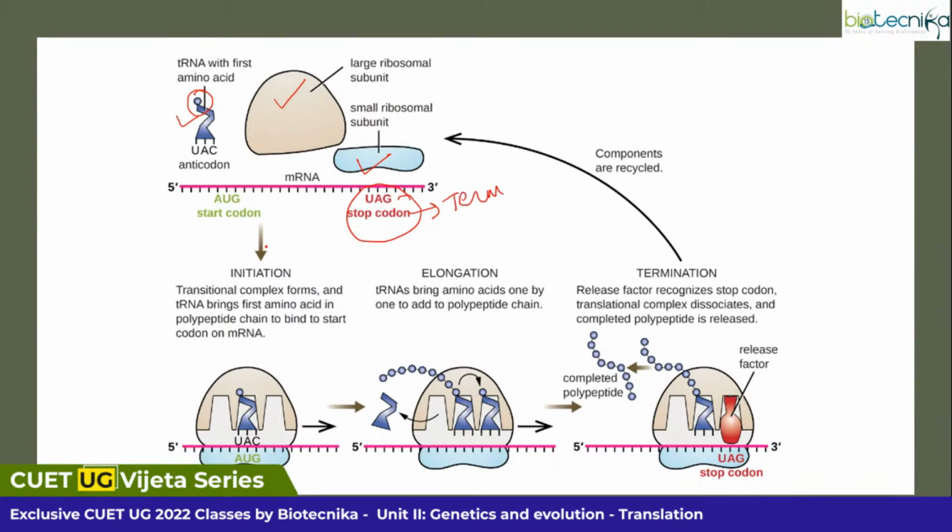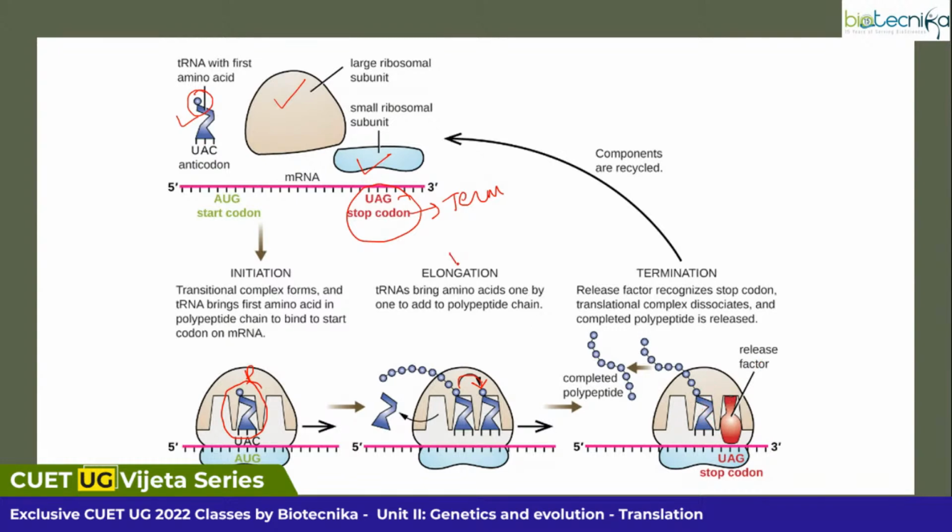Upon initiation, your initiator tRNA will come and bind to the P site. After that, amino acids will be added. And as you can see the arrow over here, the amino acid will be transferred to this tRNA, and this tRNA will be released outside. And from here, you can see release factors.